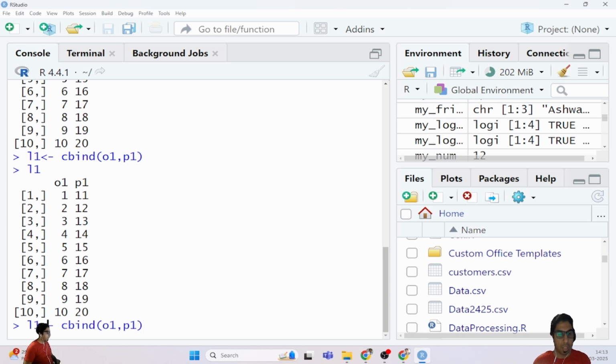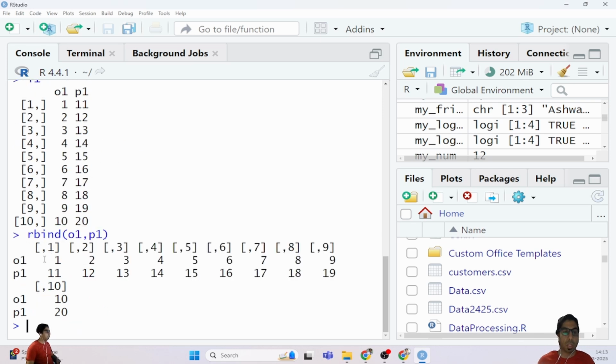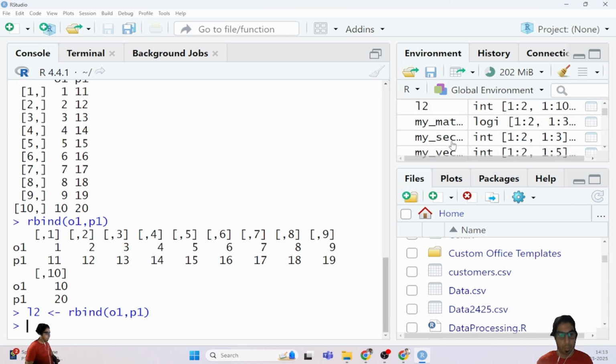If you want to do the same thing in row wise manner, I am directly doing it, rather than c I am using r, and I am binding o1 with p1. So in this case you can see o1 with p1 has been allocated. If you want to save that, you can assign a variable name, so it is l2 in this case. Here you can see two rows and 10 columns.